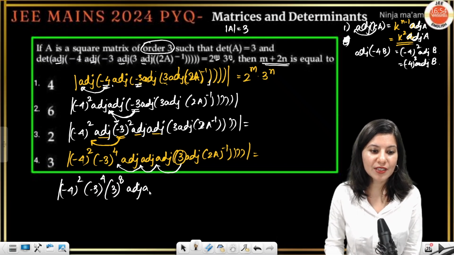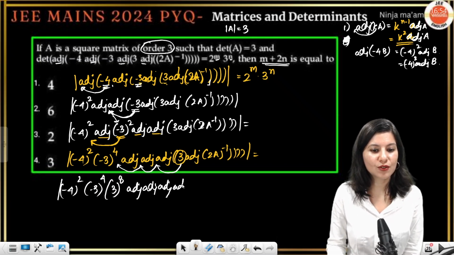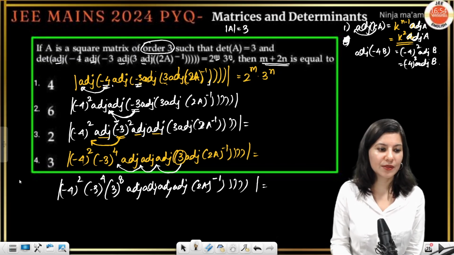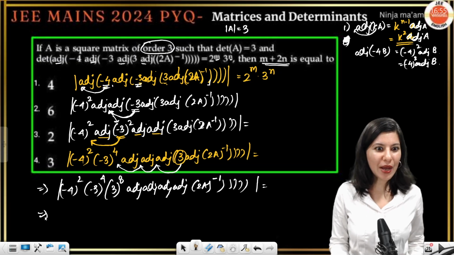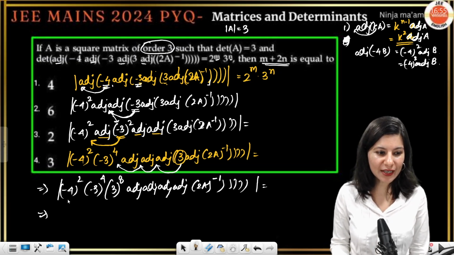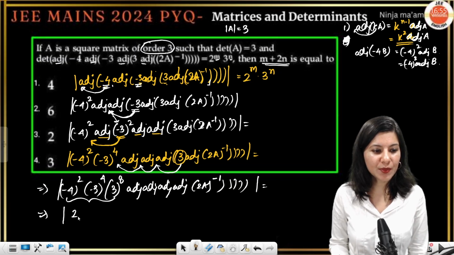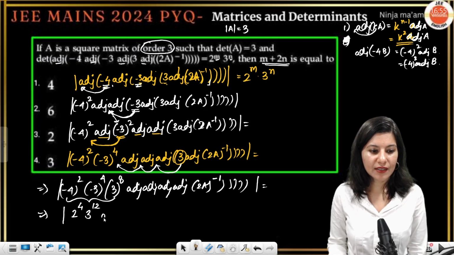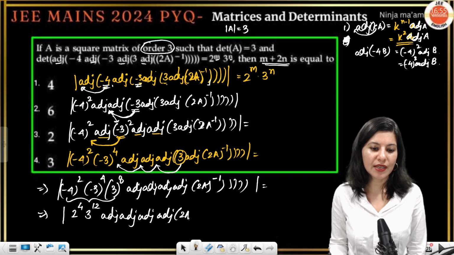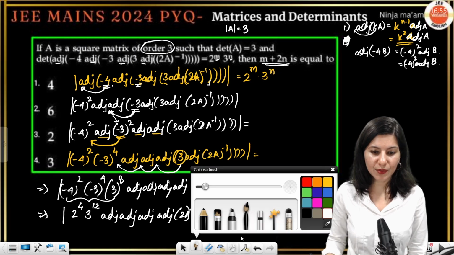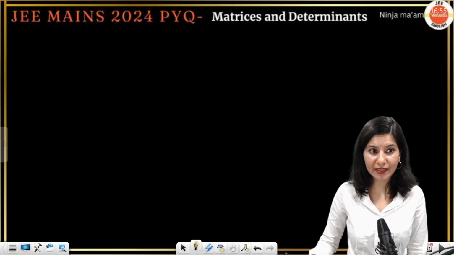And you are having so many adjoint, 4 adjoint, adjoint, adjoint, 2A, and this inverse is here. Okay, bracket close. Now you actually yourself know the shortcut. Now just calculate this. Final calculation. So this is 2 raised to power 4, 3 raised to power 12, correct? Then we are having adjoint, adjoint, adjoint, adjoint, 2A inverse. You know which formula I'm going to apply? Determinant close. Let me just go back and tell you.